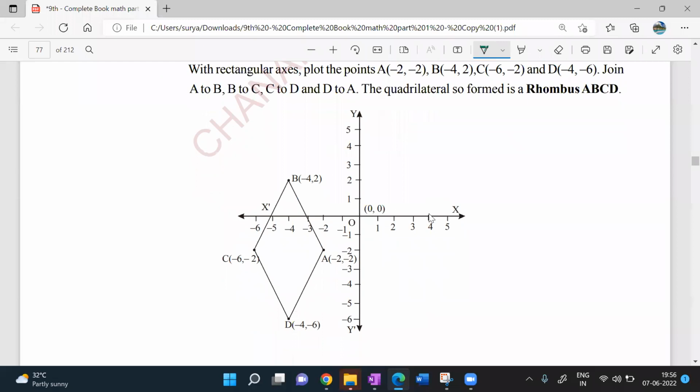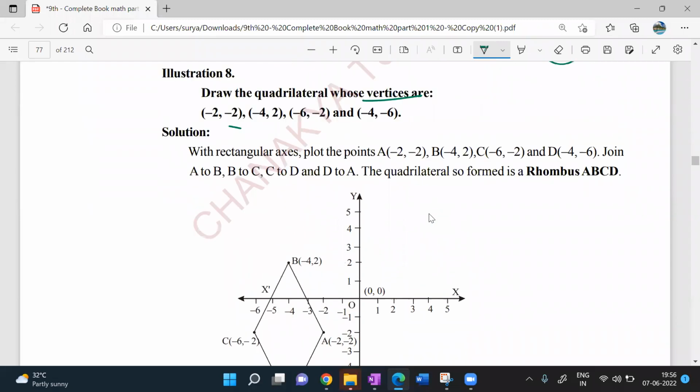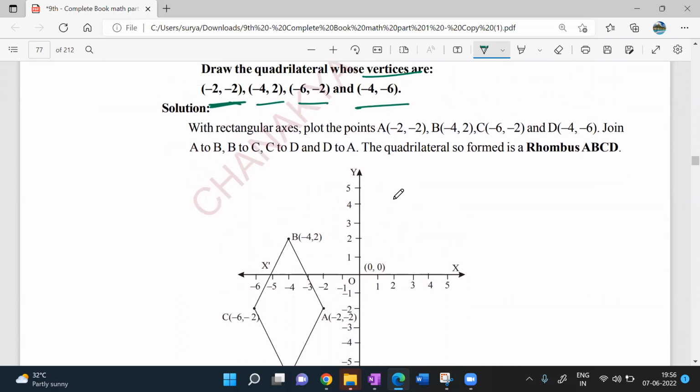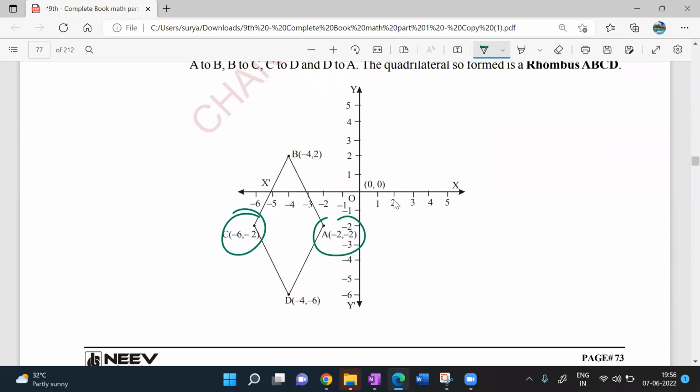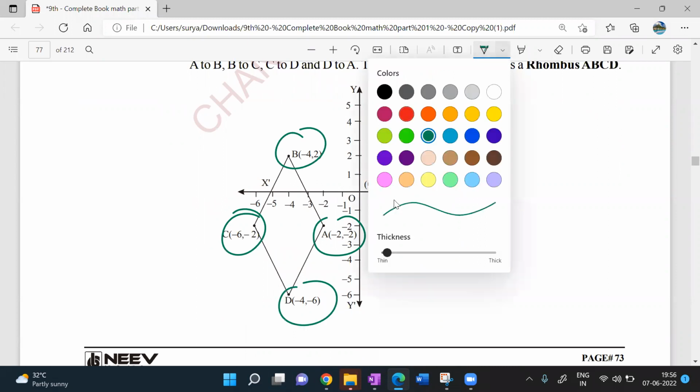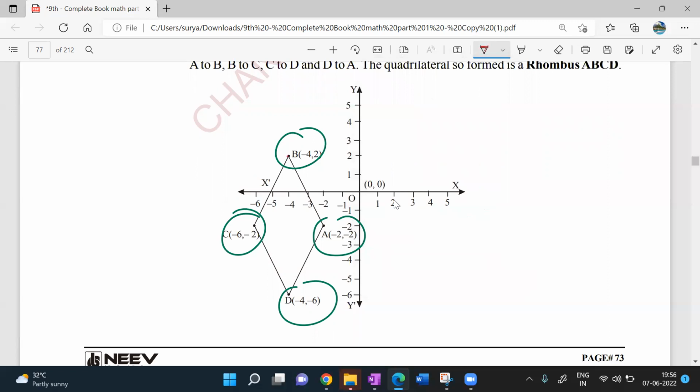Look at this here. So minus 2 comma minus 2, 4 comma minus 2, minus 6 comma minus 2, minus 6 comma minus 4. Everything he has given is in the third quadrant only except this point. This point is alone in the second quadrant. Minus 4 comma 2, and other than that point everything is in the third quadrant. Look at this. Minus 6 comma minus 2, minus 2 comma minus 2, minus 4 comma 2, minus 4 comma 4. If I join all these points like this, look at this, sir.